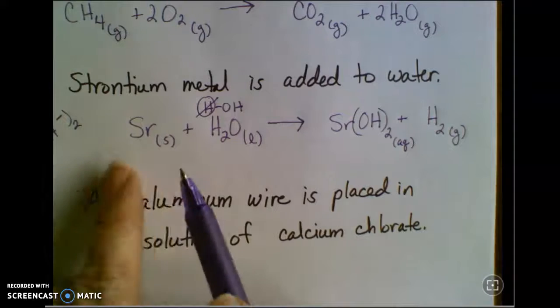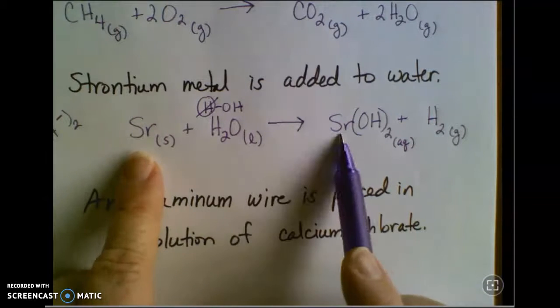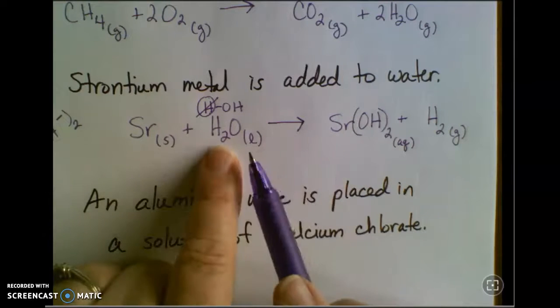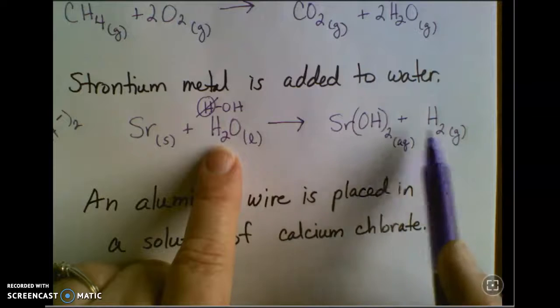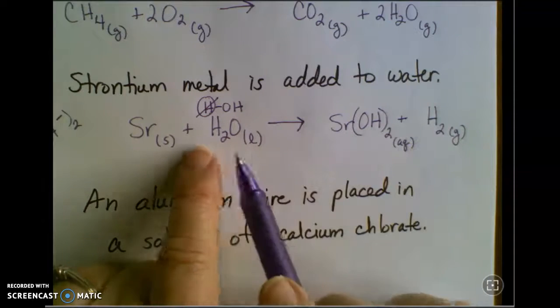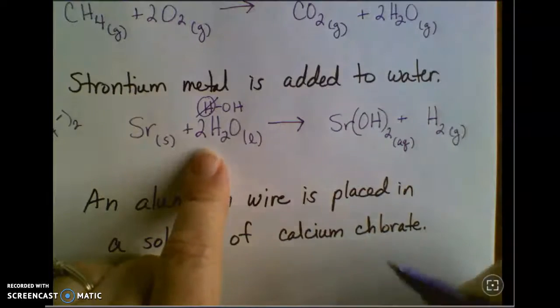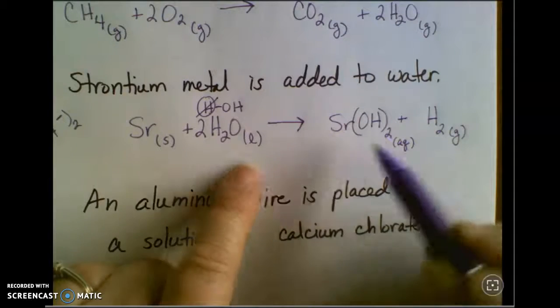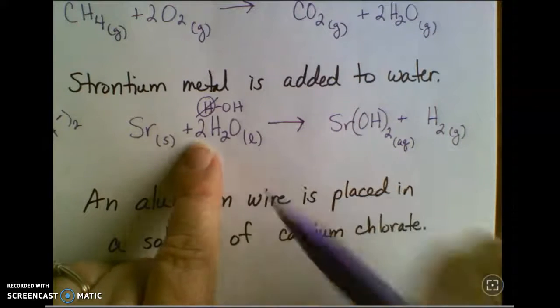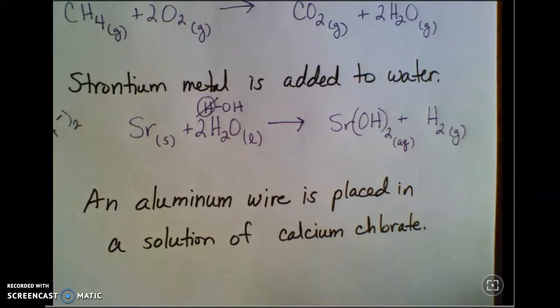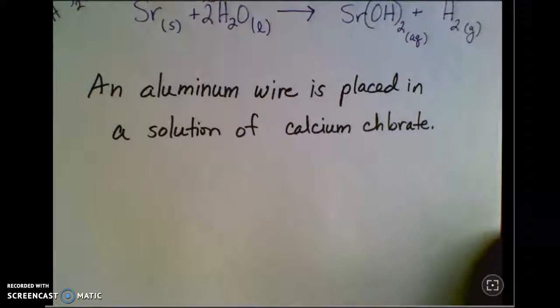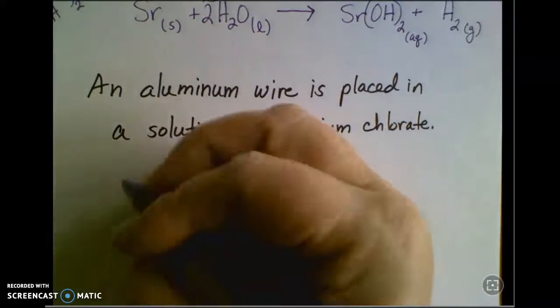Need to balance the equation. Strontium is balanced as of right now. I have 4 hydrogens on the product side, only 2 on the reactant side. So I'm going to put a 2 there. And I've got 2 oxygens, and that 2 gives me 2 oxygen in the reactants. So we're balanced. And finally, an aluminum wire